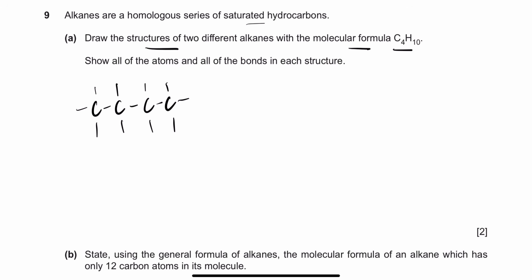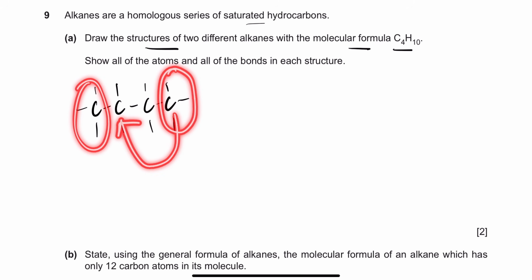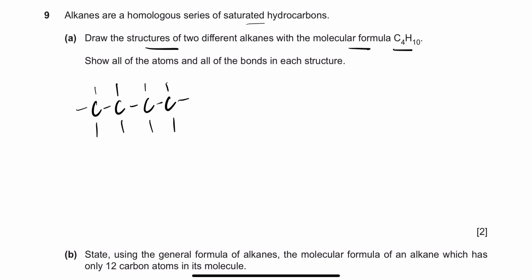And then how did I tell you guys to draw the isomer? Just take the extreme CH3, or take this CH3, and just add it in the middle. So it's your choice, right? Take this terminal carbon, either from the left or right, add it in the middle, and just draw the rest of the bonds as it is. And you have to mention that these are hydrogens, right? I'm not mentioning it, but you have to mention it.